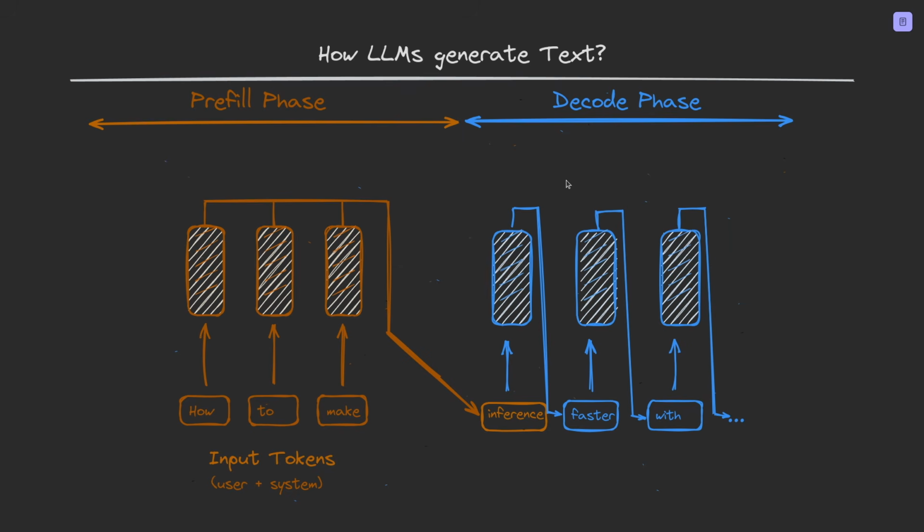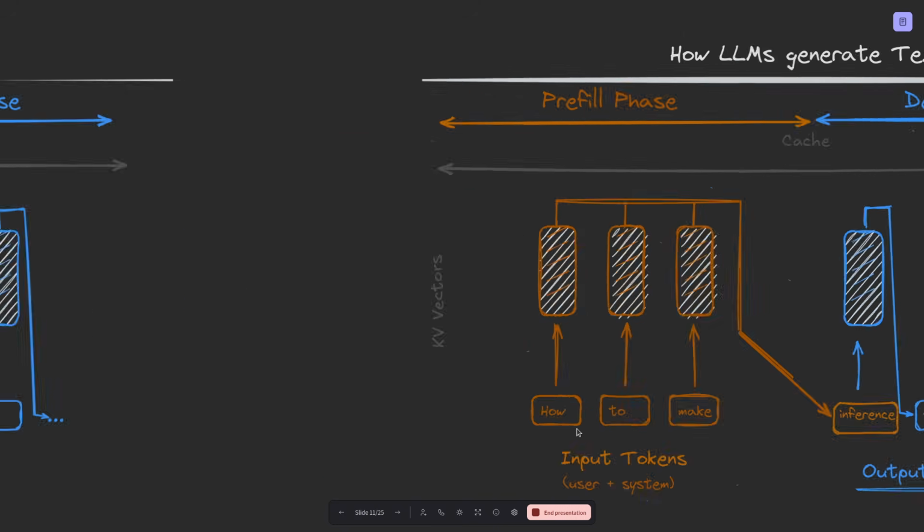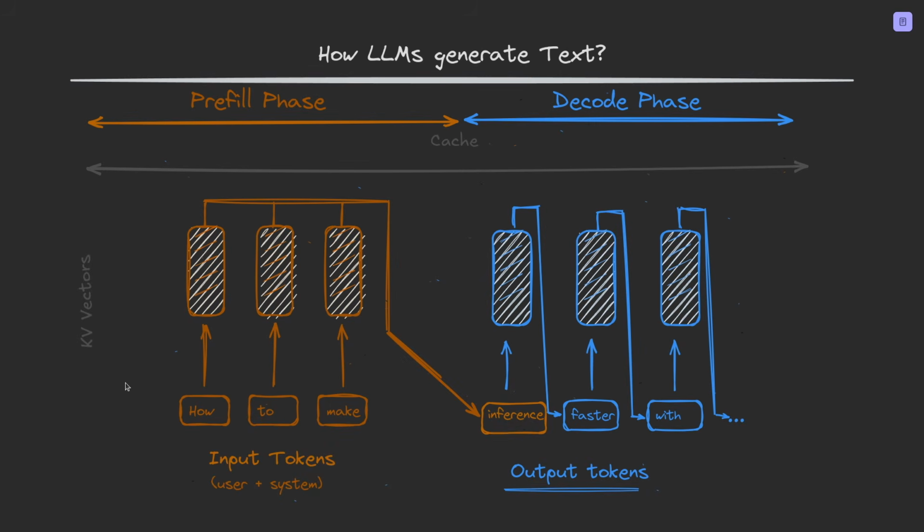And now there is another thing. So yeah, that's the output tokens. And then when we run it, we put this in the cache. Then when we generate a new token, all of this also gets into the cache. And then when we get, for example, faster, and we just try to generate with, all of this will also be in the cache. And these are named KV vectors, and KV stands for key value. Inside the transformer, attention uses keys, queries, and values to decide which previous tokens matter for the current token. Without caching, every decode step would have to recompute attention information for the entire previous context again and again.